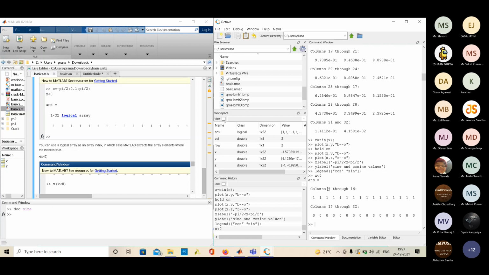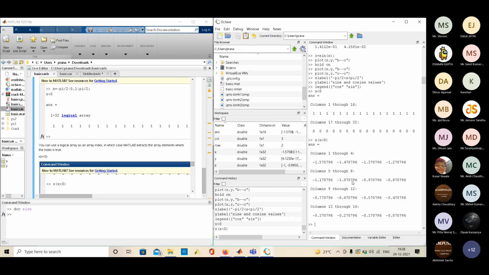So this is a logical array. Here in the answer variable, we can see the class is logical. Why did we make a special class? Because this can be used to extract specific values from x. If I write x of x less than 0, it will give me all the values in x that are less than 0. In Python, if I had to do this, it would have been very big.